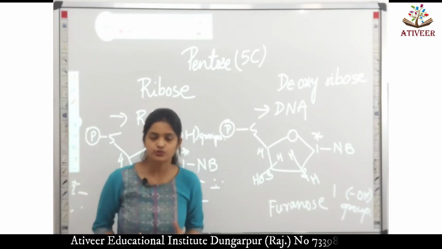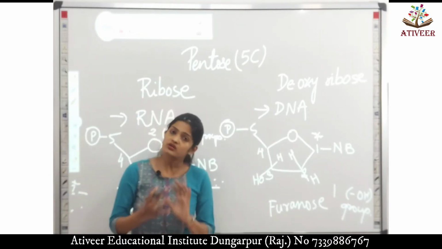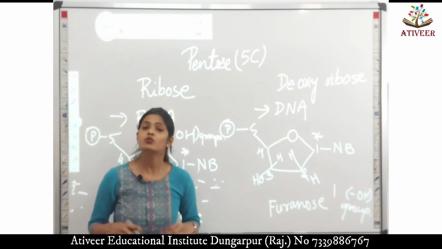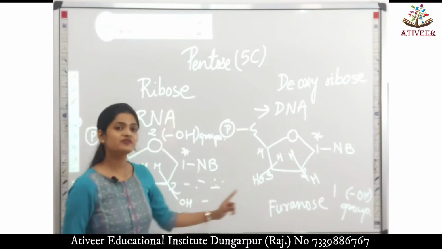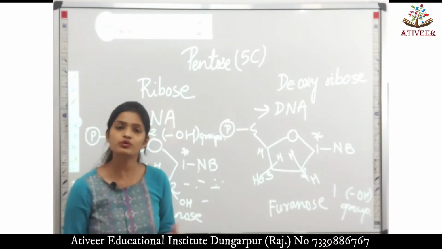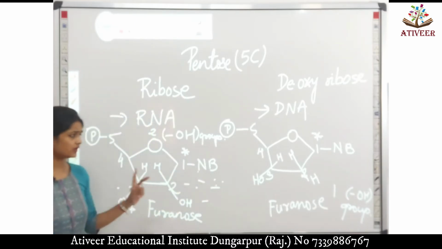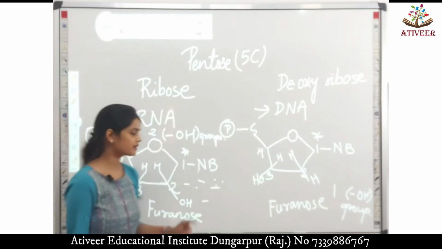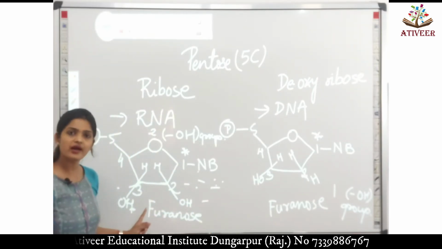Now one factual concept. The more the functional groups, the more reactive the compound. आपका जितना भी functional group increase होता जाएगा ना, the compound will become more and more reactive. If we compare ribose and deoxyribose, ribose is obviously more reactive.